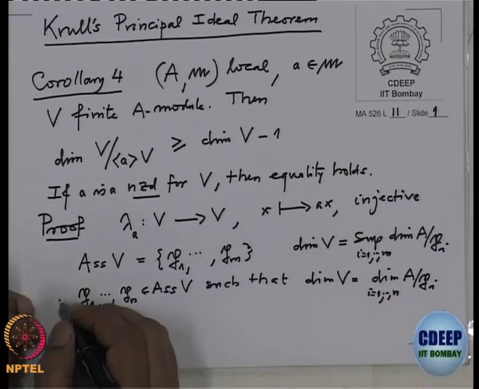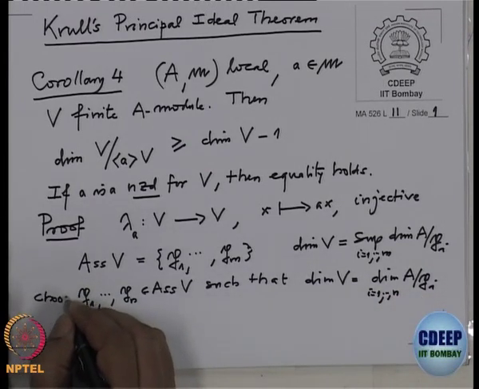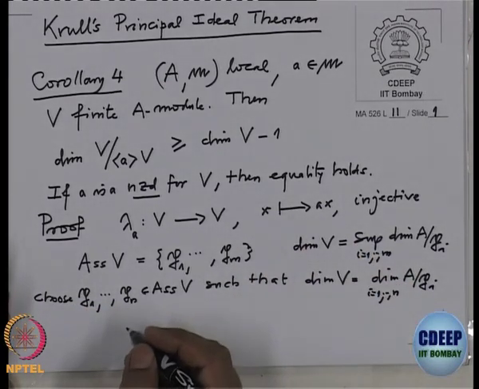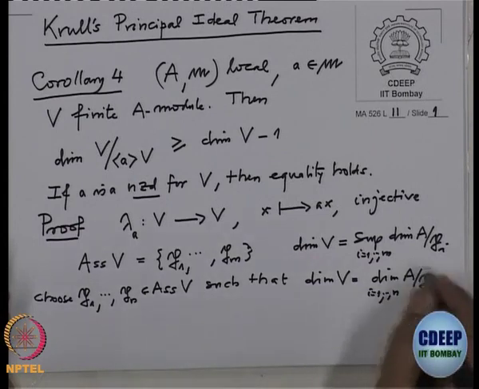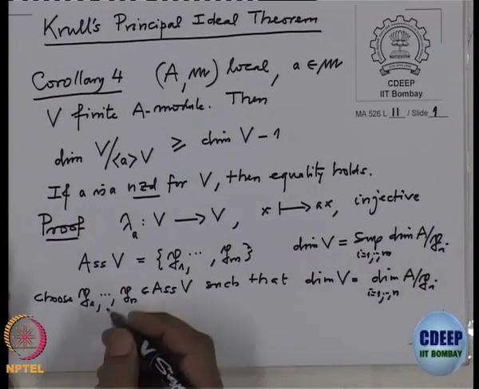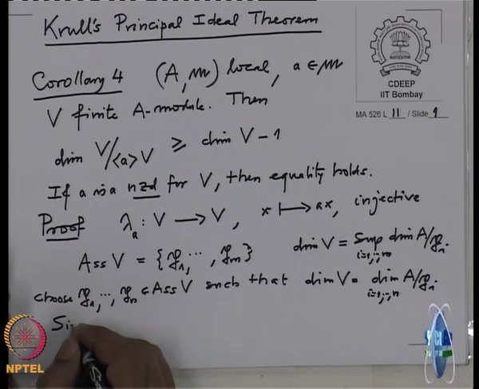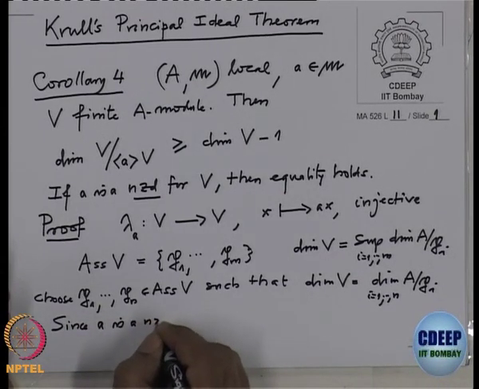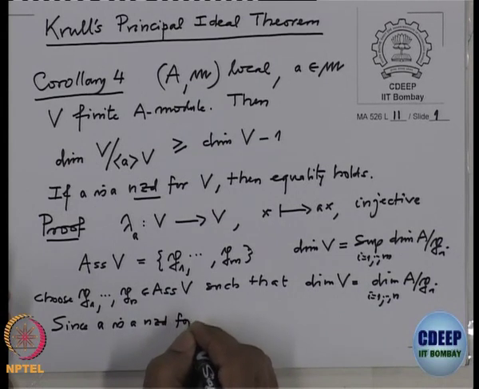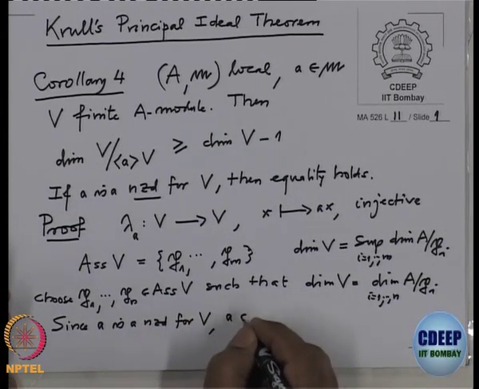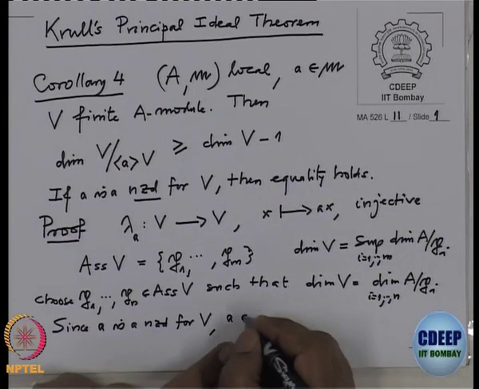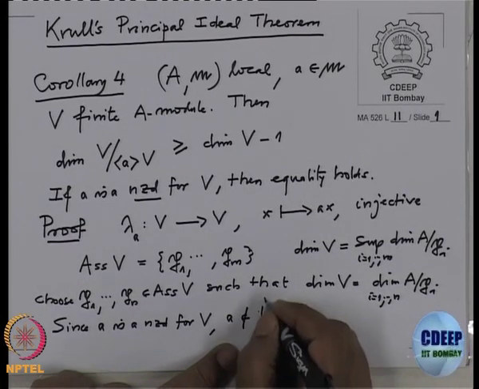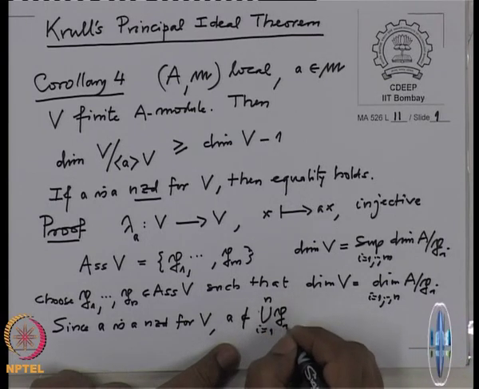So choose, and because this a is a non-zero divisor, a cannot belong to any associated primes here, in particular any one of these. So, since a is a non-zero divisor for V, a cannot belong to any one of them. a cannot belong to the union, i from 1 to n, of Pi.